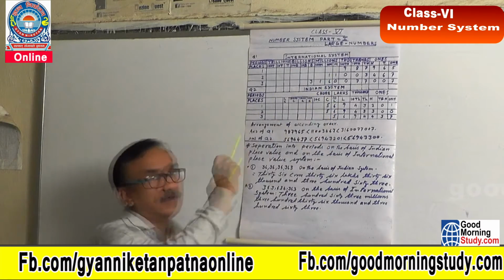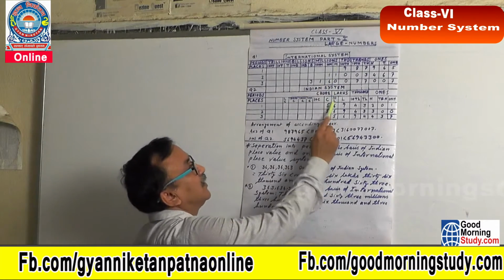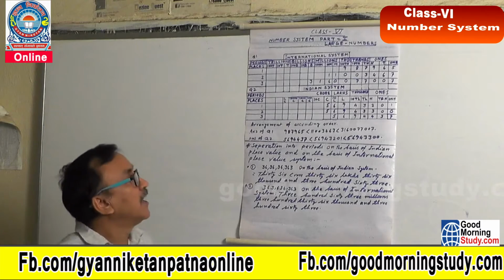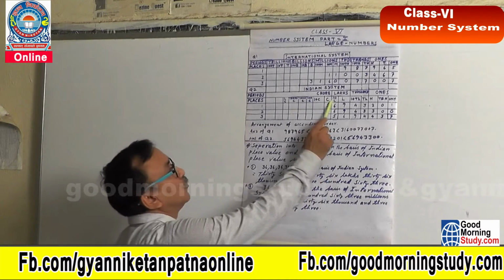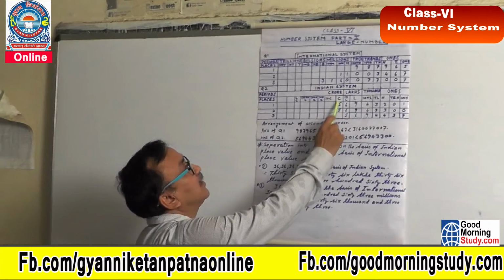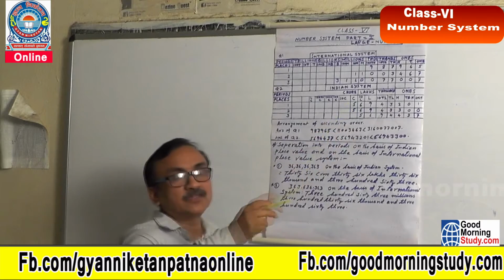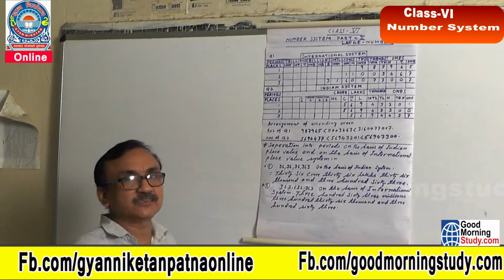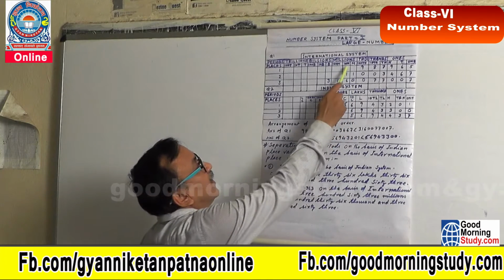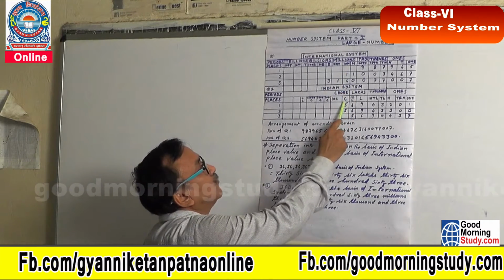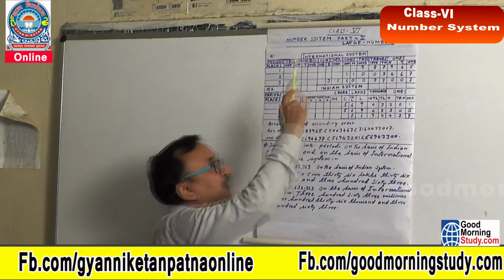So from the table, you can write that 1 million is 10 lakhs. And then, suppose you are asked 1 crore in the Indian system, how many million? If you go up from the crore place in the Indian system, in the international system it is 10 million. So 1 crore is 10 million.